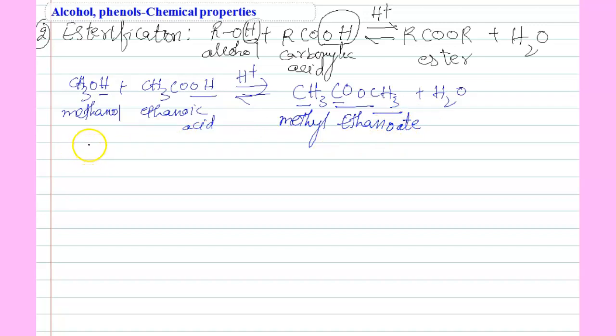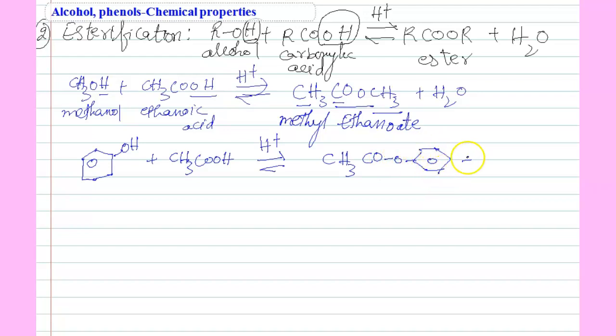Similarly, if you take phenol with CH3COOH in presence of H plus, we can get CH3COO benzene plus H2O. So this is phenyl ethanoate, because this is phenol, this is ethanoic acid.